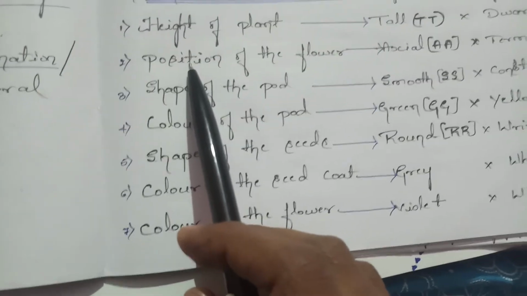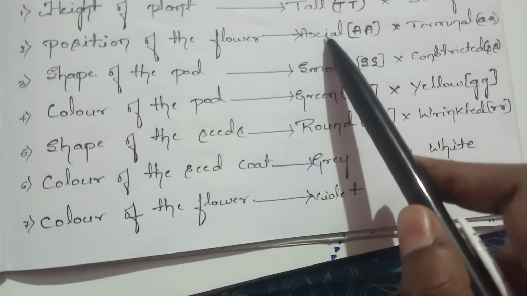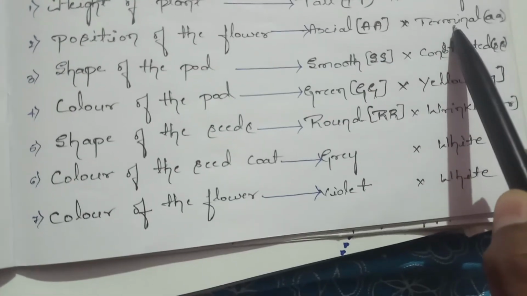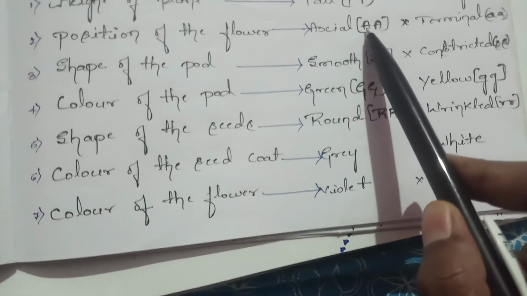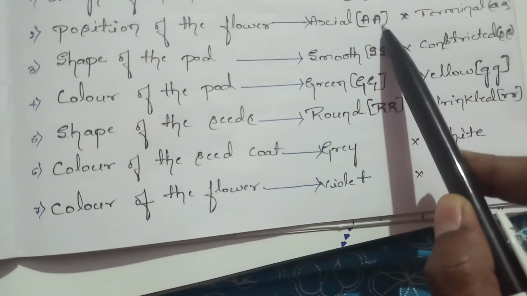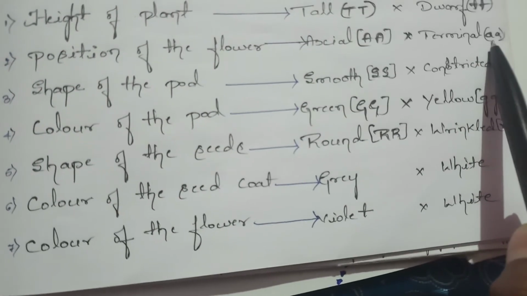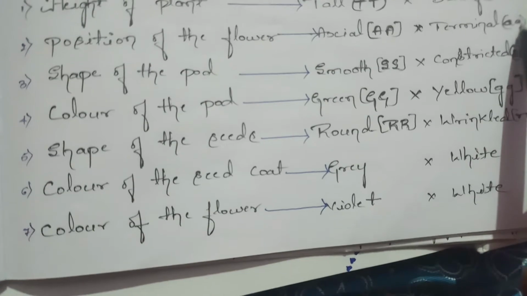Next, the character selected by Mendel was position of flowers. He observed 2 positions in the flowers: one is axial, the other is terminal. Axial is the dominant character, represented as capital A. Terminal is the recessive character, represented as small a and small a.